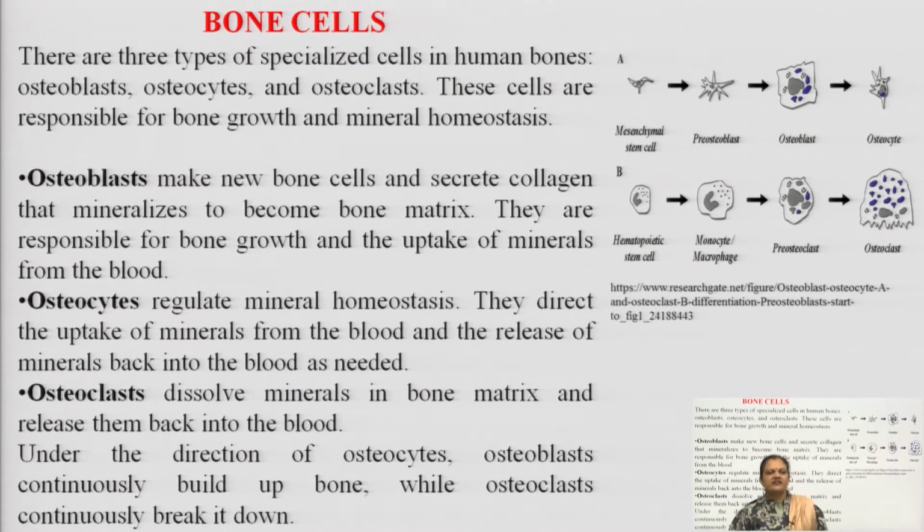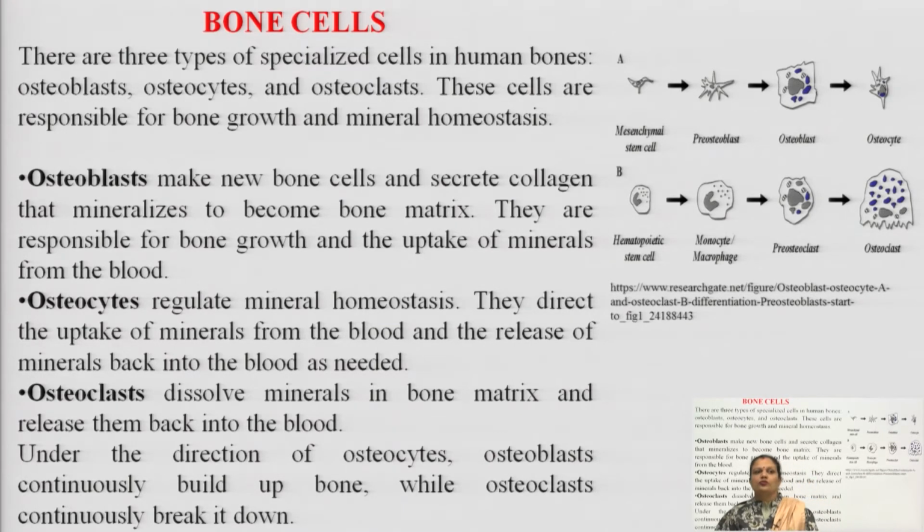Coming to the second specialized cells of bone, the osteocyte cells. Osteo means bone, cyte means cells. Osteocyte cells regulate mineral homeostasis, meaning they maintain the level of different minerals, basically calcium and phosphorus, in the blood circulation.